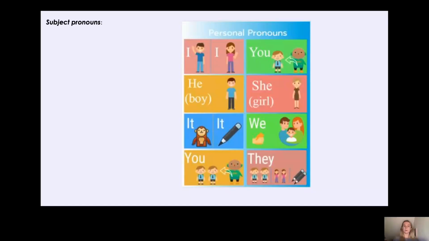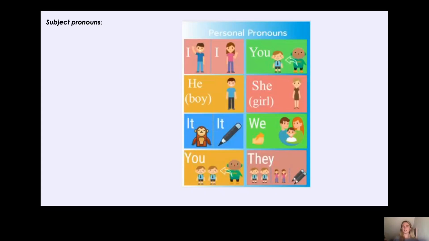So you've got I am walking. You are walking. He is walking. She is walking. It is walking. We are walking. You, if there's more than one person, are walking, and they are walking. So they are all of our subject pronouns.